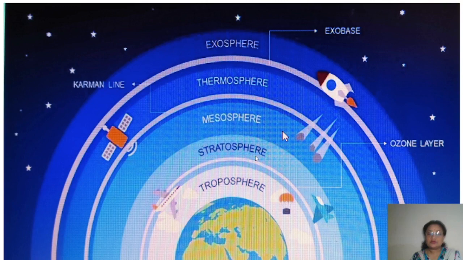This is how the atmosphere helps in keeping the temperature moderate, at the level most suitable for the existence of all living organisms, living beings, right? So these are a few important things you should understand here, children.